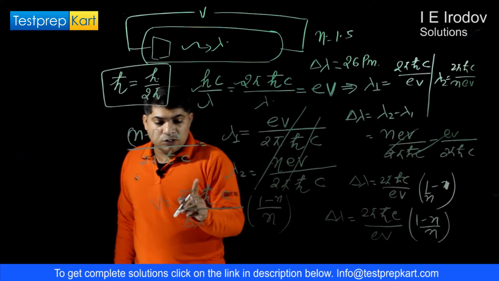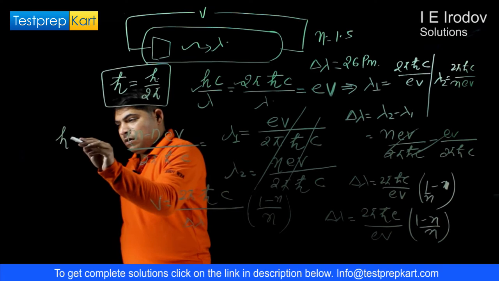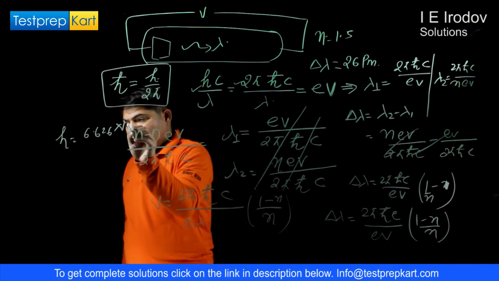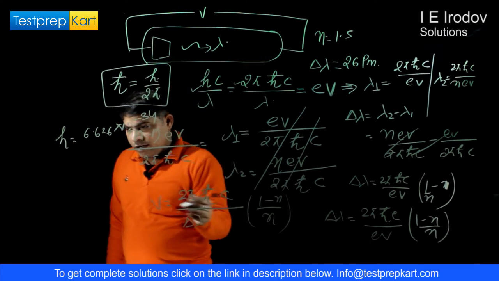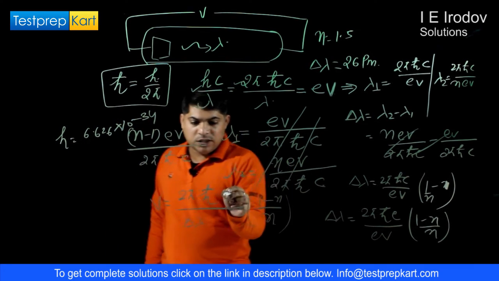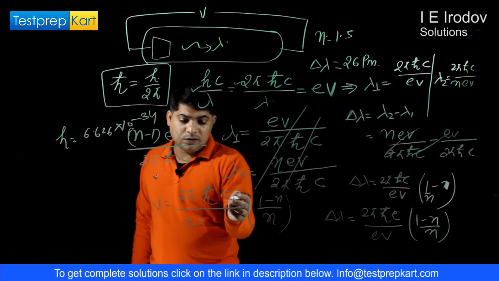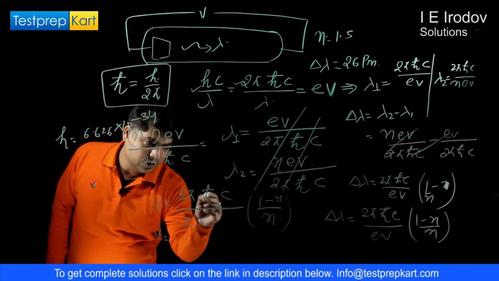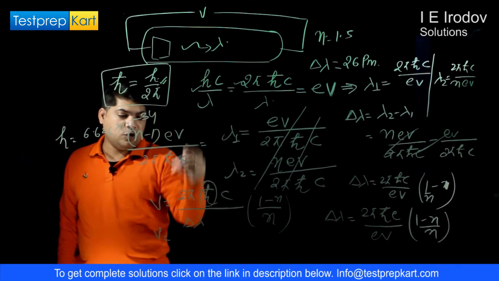h is equal to 6.626 times 10 to the power minus 34, and the rest of the numeric values are known. This h-cap can be replaced by h over 2 pi.